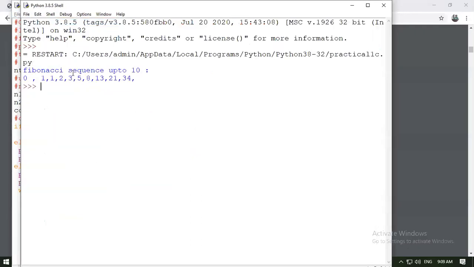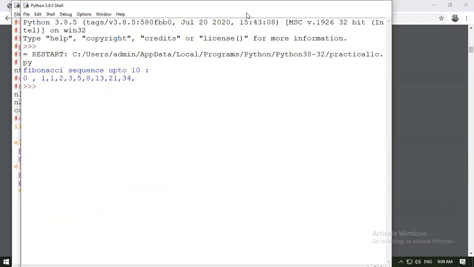It is generating a sequence up to the 10th term: 0, 1, 1, 2, 3. You can cross-check whether it is working fine or not. Just raise your hand if you are getting this. If not, type your doubts in the chat box, whichever part is not understood by you in this current context, so you can have a proper discussion on it later on.